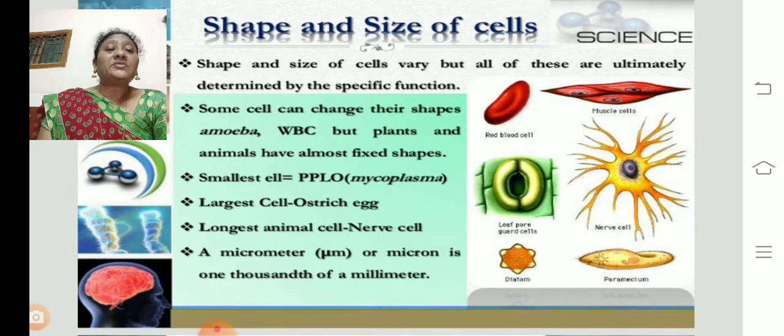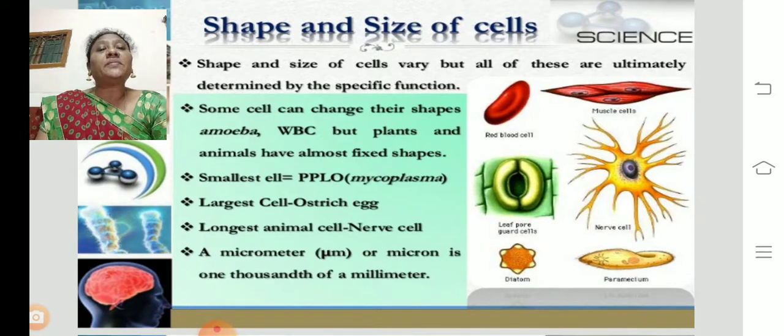Some cells can change their shape. Shape and size of the cell will differ from one cell to another cell, but ultimately they are determined by the specific function. Every cell has its own specific function. If you see the red blood cells, they transport the blood, they carry the nutrients and the oxygen gases to all parts of our body.